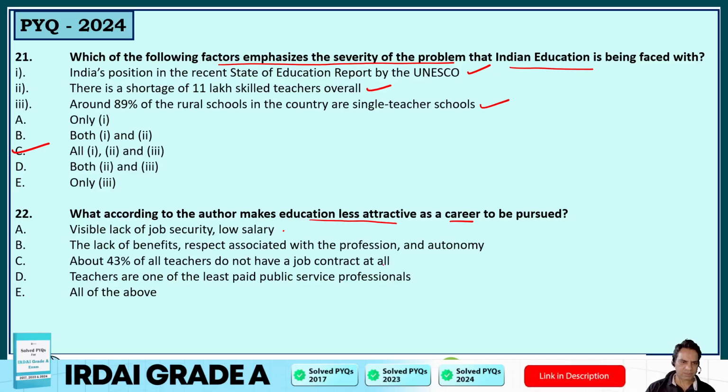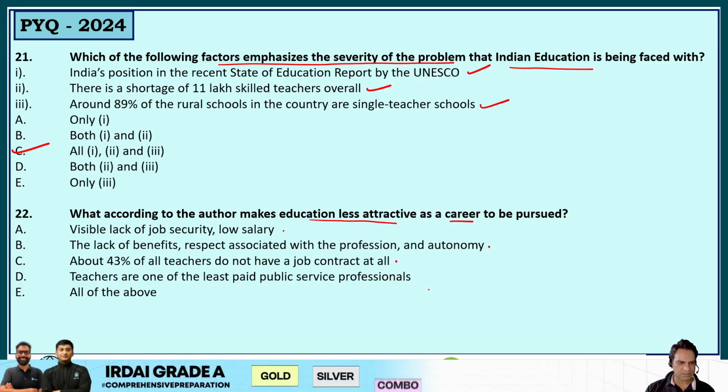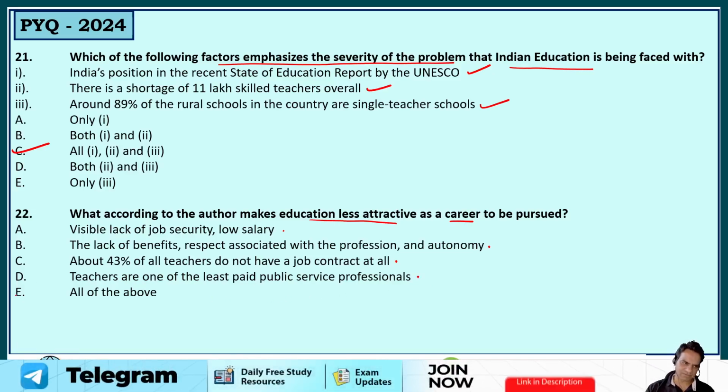Lack of benefits, respect associated with professional autonomy, yes. About 43% of all teachers do not have a job contract at all, yes. Teachers are one of the least paid public service professionals, that's also correct. All of the above. So that's the correct answer in this question as well. So option E is the correct answer here.